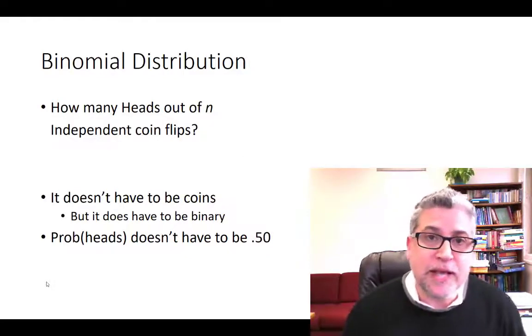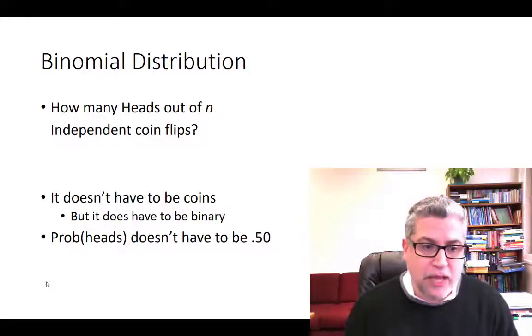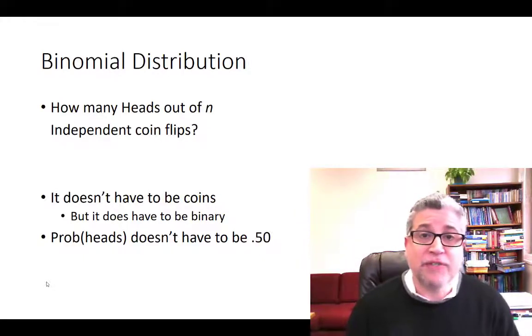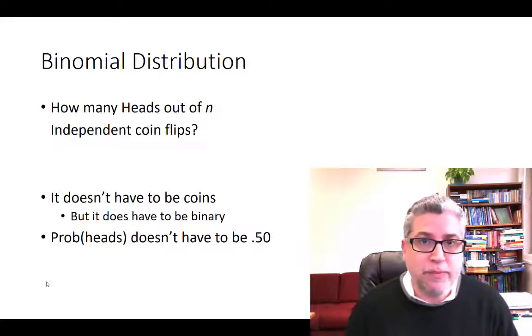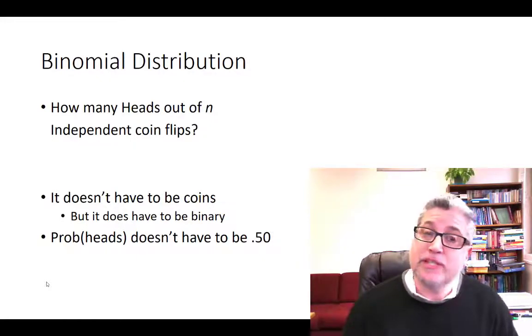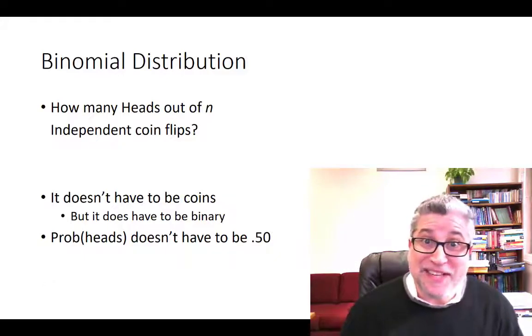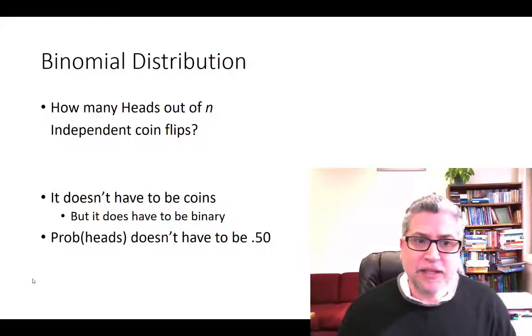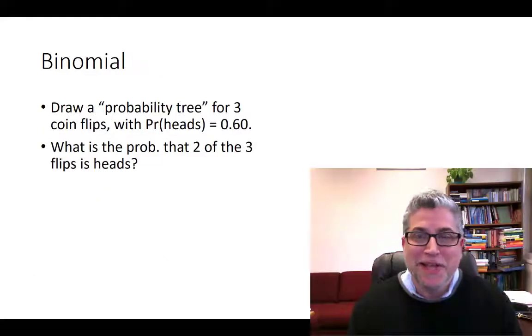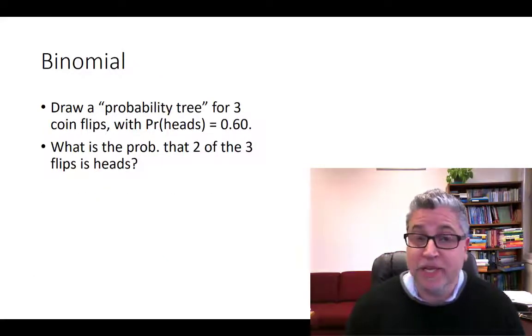What's more is that unlike coin flips, these probabilities don't have to be 50-50. So it could be a very biased coin, and we could still calculate the probabilities of success. So now with that disclaimer out of the way, let's figure out how this works. Let's start out with a simple coin flipping example.